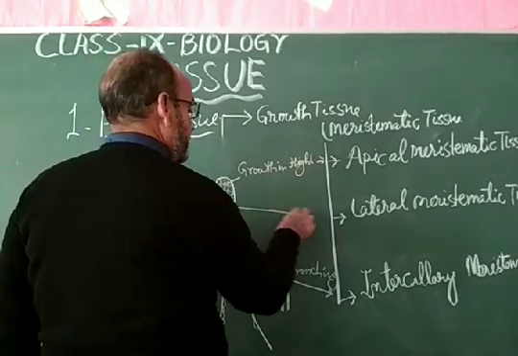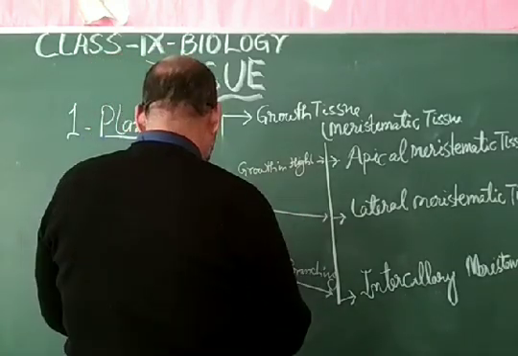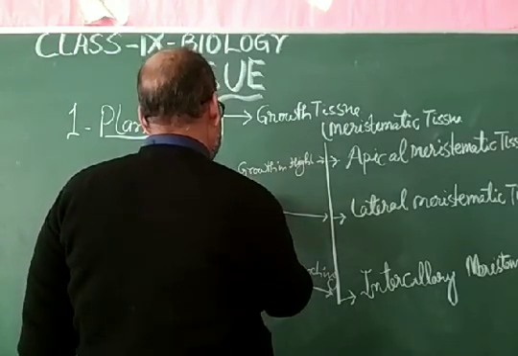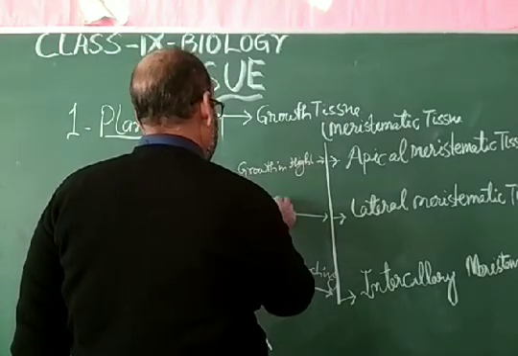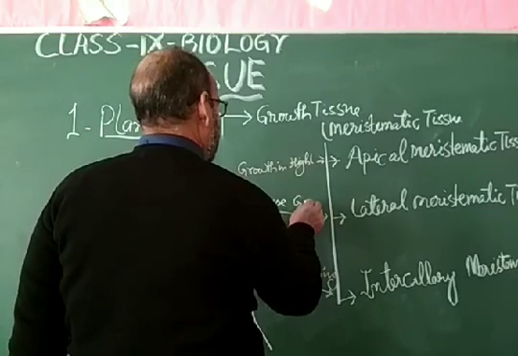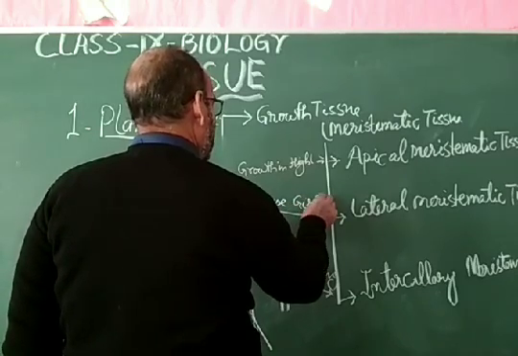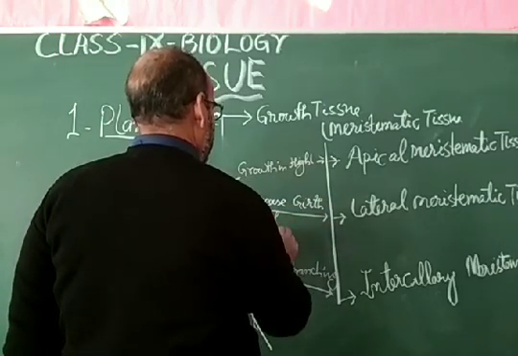So these are the lateral meristematic tissue. They increase the girth of the plant.